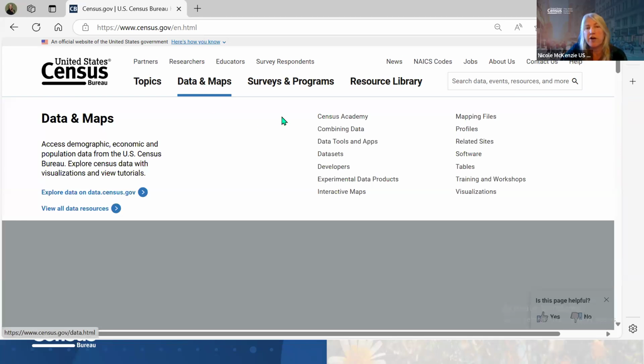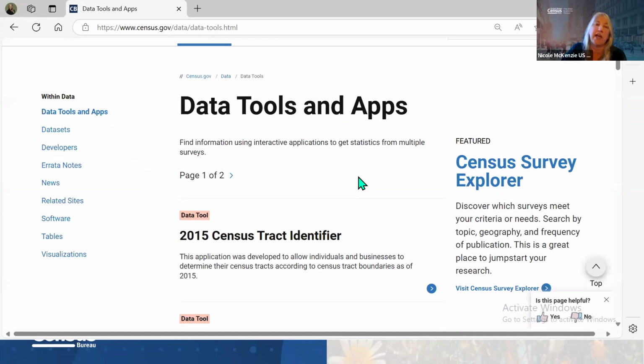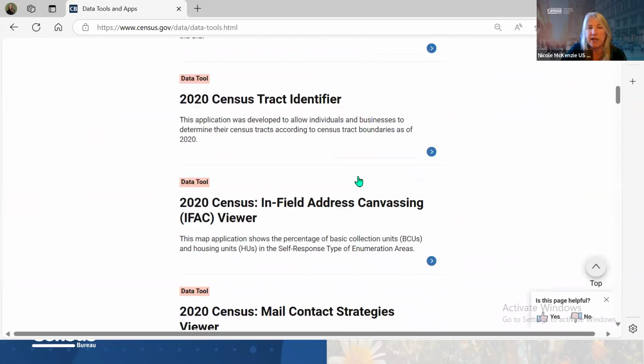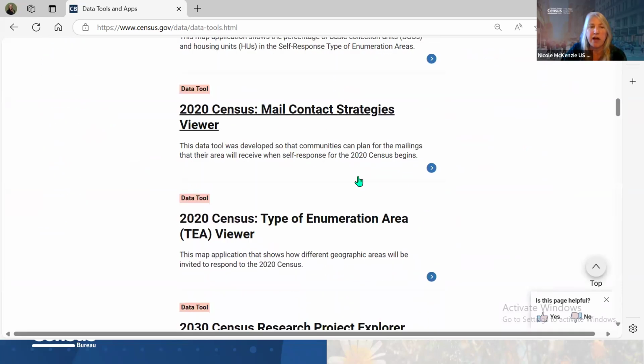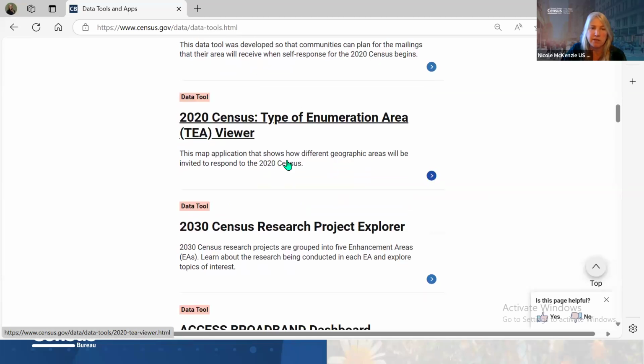So next, I'm going to just hover over the data and maps section. And this is where Census Academy is located. If you wanted to do any more trainings, we have our data tools and apps section. This is where you can click on. I'll just click on this one to show you. It lists all of the different data tools and applications we have for you to access data. Like I mentioned, there were over 58 the last time I counted. They are in alphabetical order, but the 2020 Census starts first.